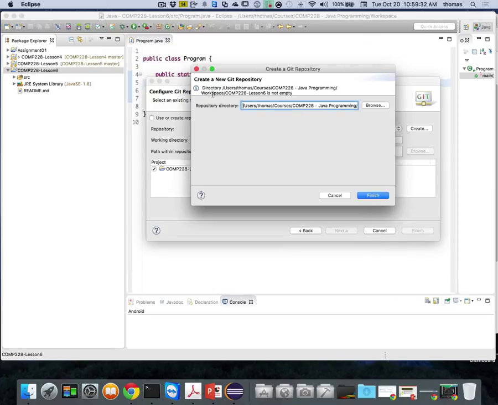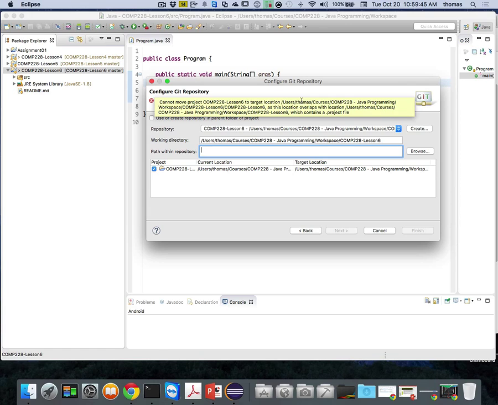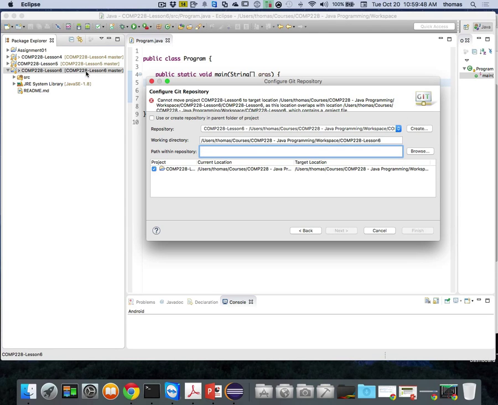This is the workspace. And look, it says directory users Java programming is not empty. This is the error I'm getting. I'm going to press finish. And it says, whoa, cannot move project, it already exists. Even when I'm trying to make a mistake, what it does is say, no, you already have a Git repository there. So it knows. Now, inadvertently, I've registered my Git repository with Eclipse just by doing this step. I haven't done a finish. I can't create a new one because it already exists. It gives me an error here.